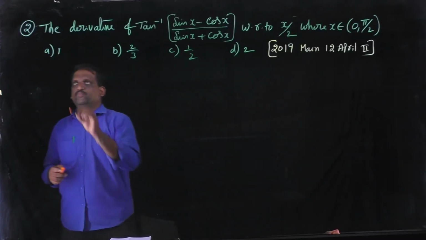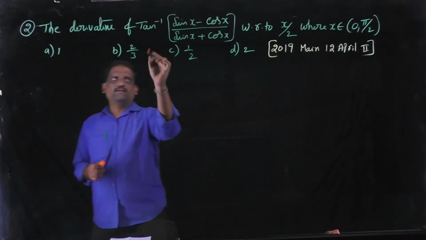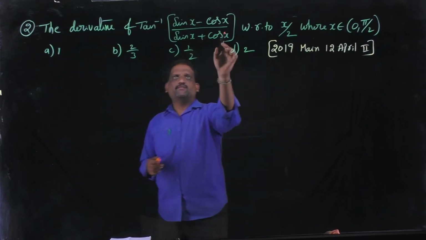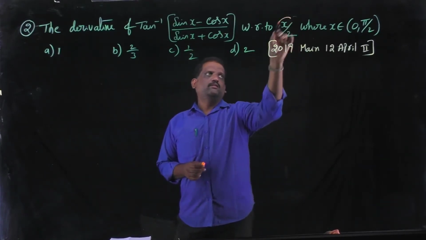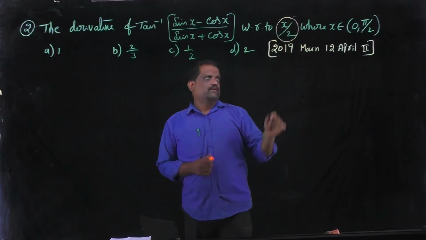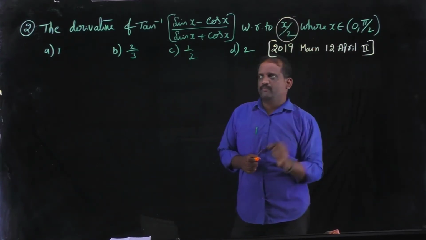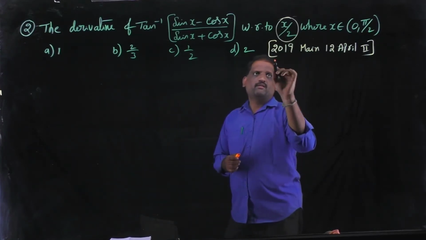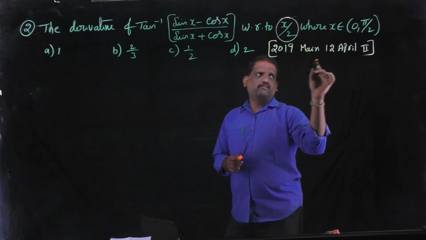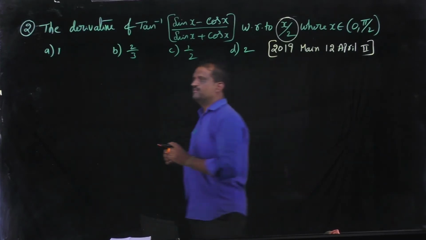Problem number 2. The derivative of tan inverse of (sin x minus cos x) by (sin x plus cos x) with respect to x by 2. This is the key point where x belongs to (0, pi by 2). These are the options. This was given in the 2019 Mains, 12th April, 2nd batch.